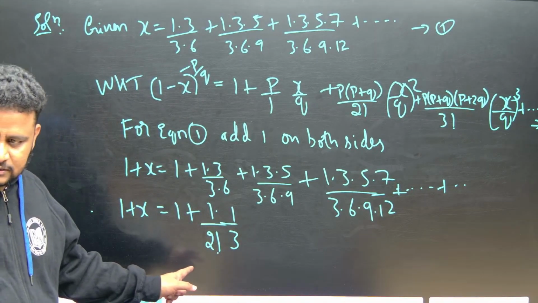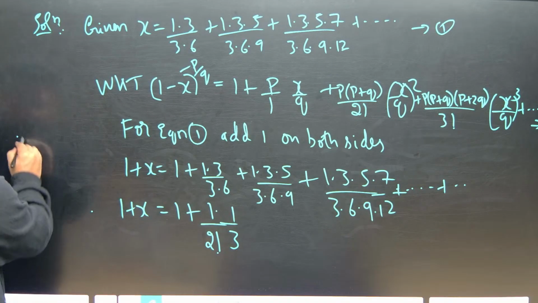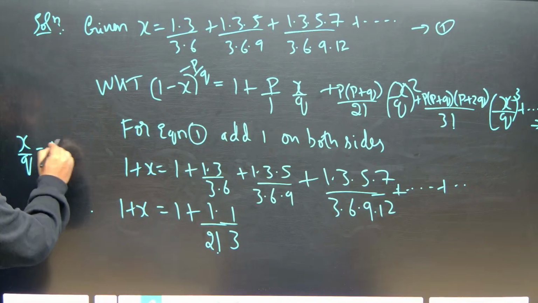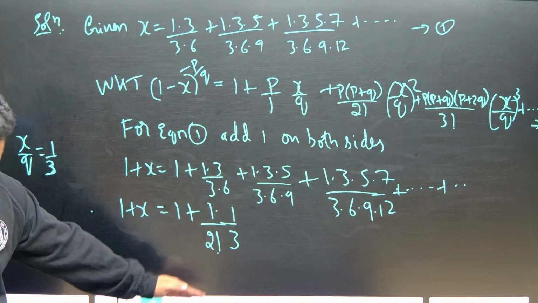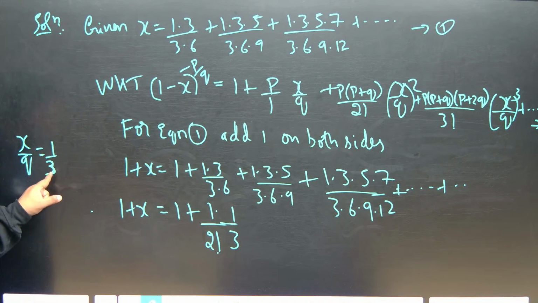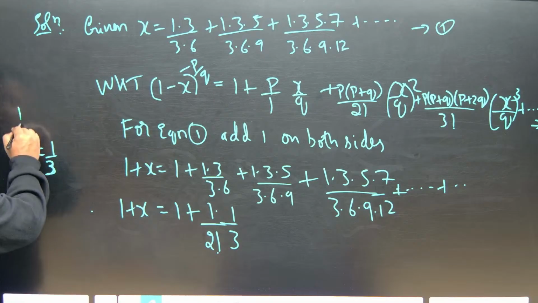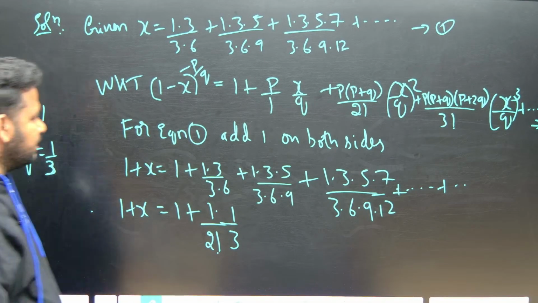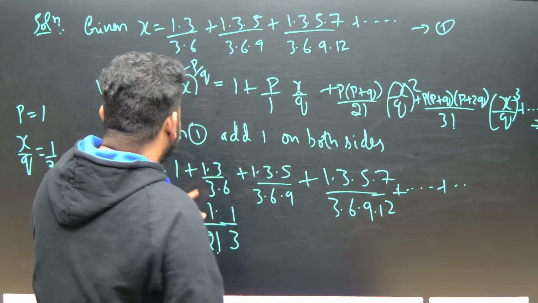Understood why? Okay. x by q is equal to what? x by q, we got it as 1 by 3. Write it here. Okay, below write it down. Not here, below write it down in the paper. x by q we got it as 1 by 3. Okay. What about q value? We don't know. What about p value? P value again it is 1. Q value we don't know. Let us see. So p value we got it.